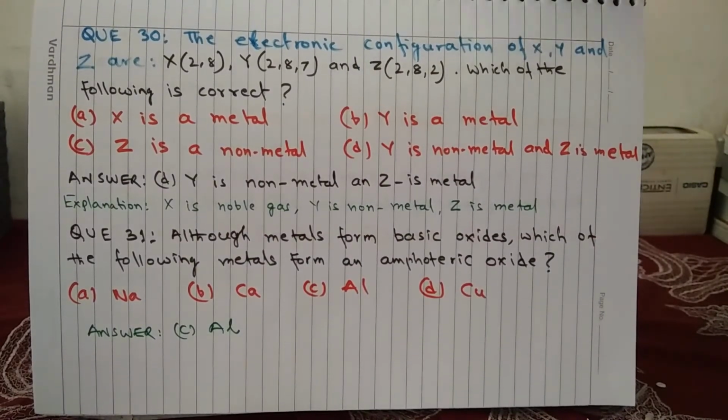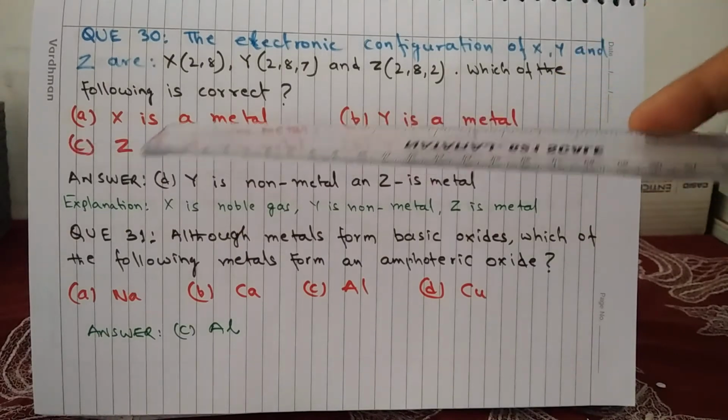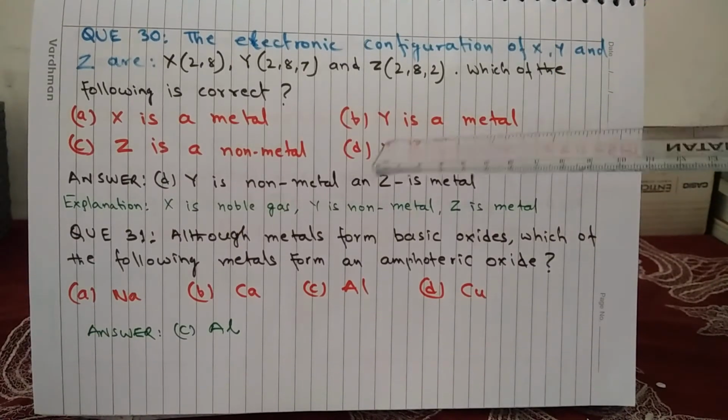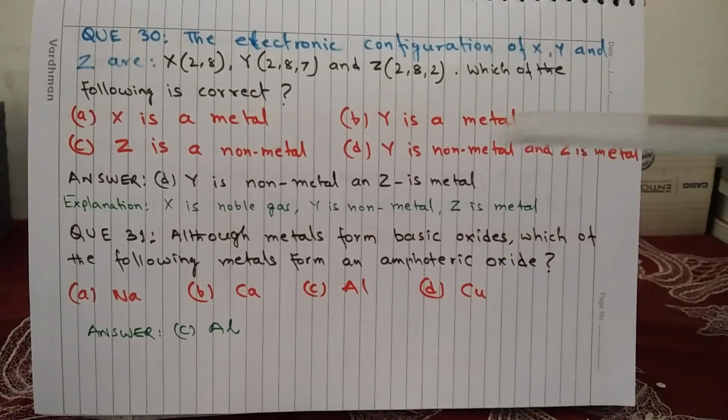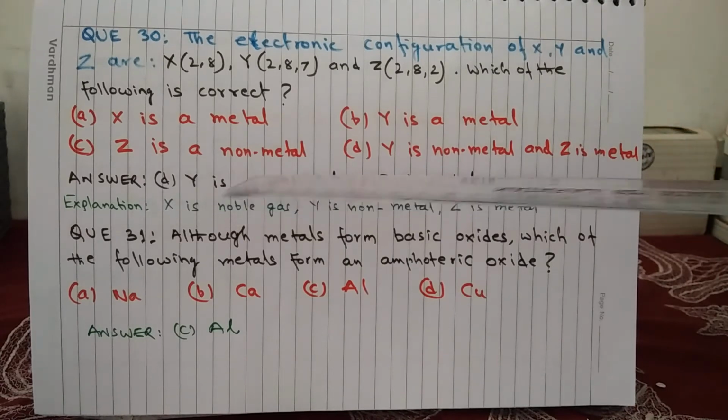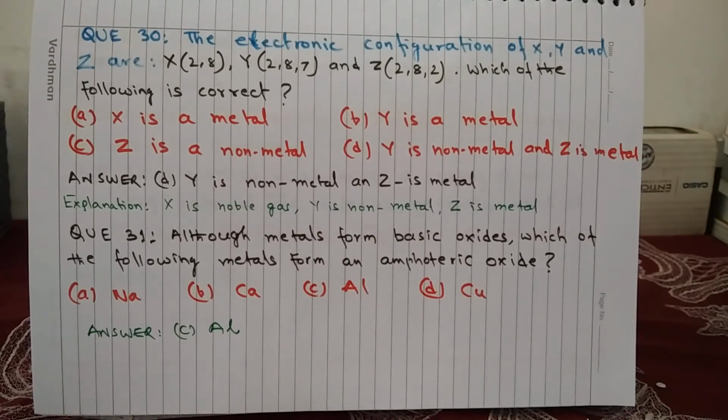Question 30. The electronic configurations of X, Y and Z are: for X it is 2, 8; for Y it is 2, 8, 7; and for Z it is 2, 8, 2. Which of the following is correct? A, X is a metal. B, Y is a metal. C, Z is a non-metal. And D, Y is a non-metal and Z is a metal. And the answer is D. Y is a non-metal and Z is a metal.